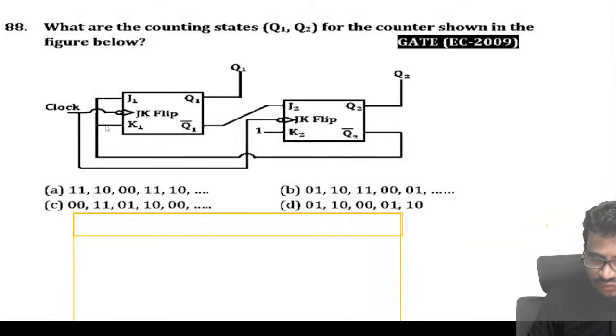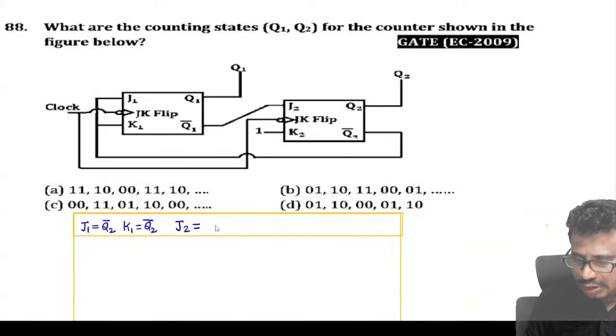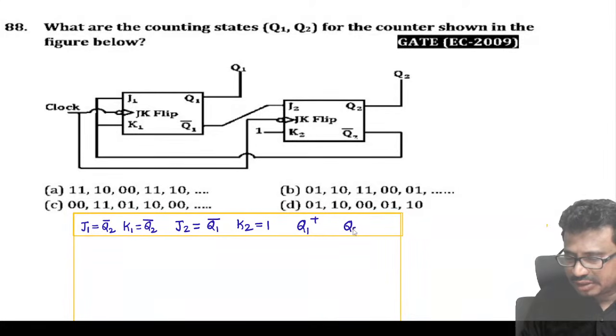Right now you can see the first one here, they have given J1. Where does J1 come from? You can see here, it comes from Q2 bar. K1 is also Q2 bar only. Okay, next J2. J2 is given as Q1 bar, and K2 is given as 1. So we can say the outputs are Q1 plus and Q2 plus.